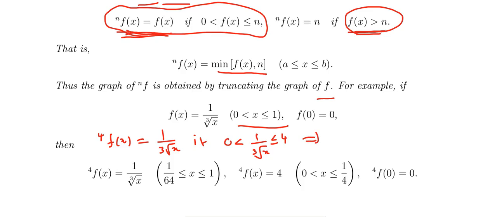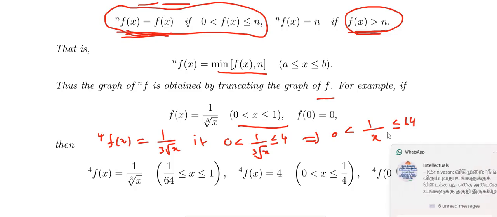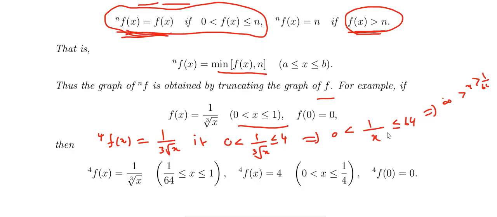That is equivalent to cube root of x, 0 strictly less than x less than or equal to 4. Then taking the cube, that is 64, 0 less than 1 by x less than or equal to 64. Then 1 by 0 becomes infinity. So that is infinity greater than x greater than 1 by 64.